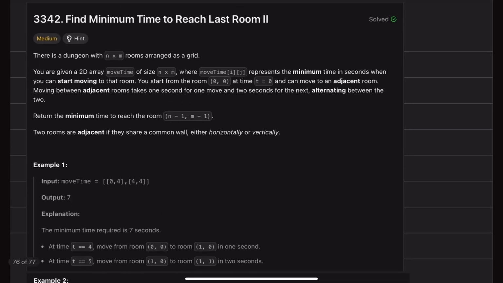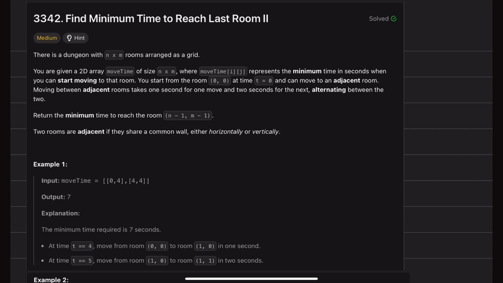But first let's see a few things. Suppose you are moving from some room A to some room B, and the time you have taken to reach room A is 3. Then if room B opens after this time, we have some cases. The first case we are seeing is that in reaching room A, my time taken was less than the time when room B will open. So let's say room B would open at 4.